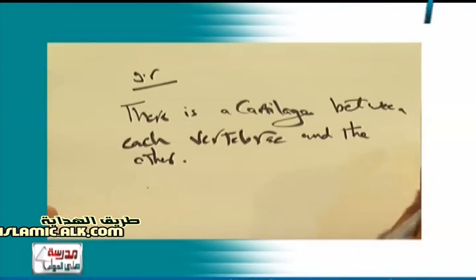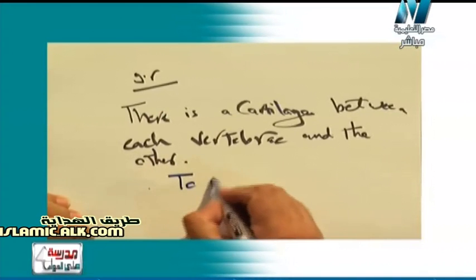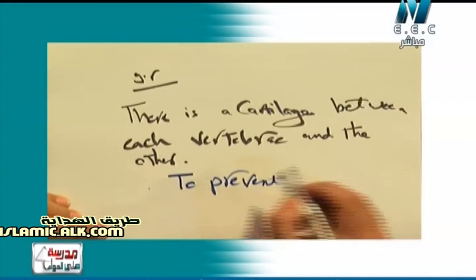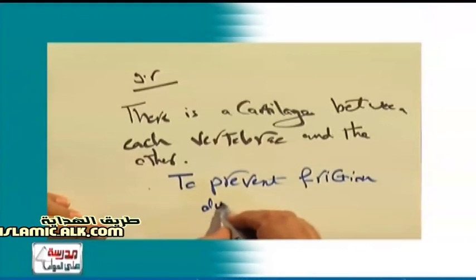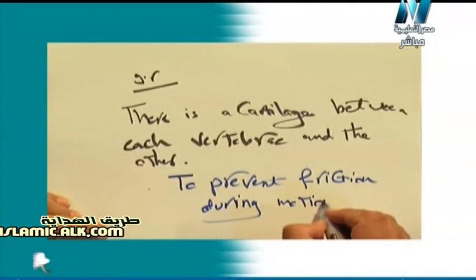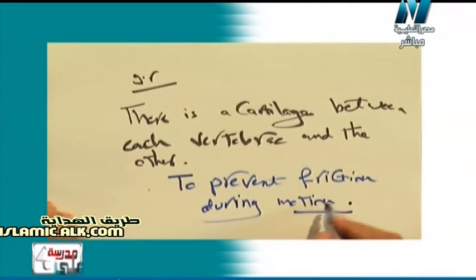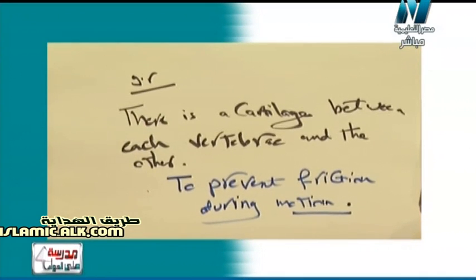So the answer will be very easy and simple: to prevent friction during motion. Again, to prevent friction during motion عشان يمنع الاحتكاك أثناء الحركة. Again, give reason: there is a cartilage between each vertebra and the other, or between each bone and the other. So the answer will be simply to prevent friction during motion.